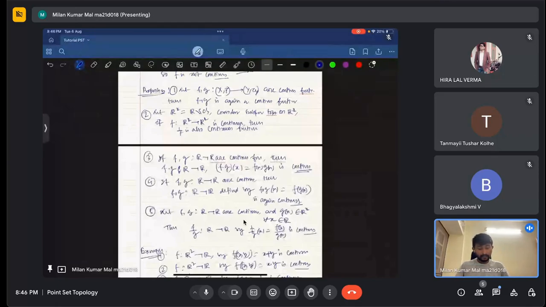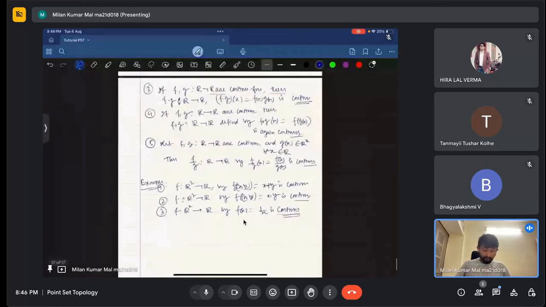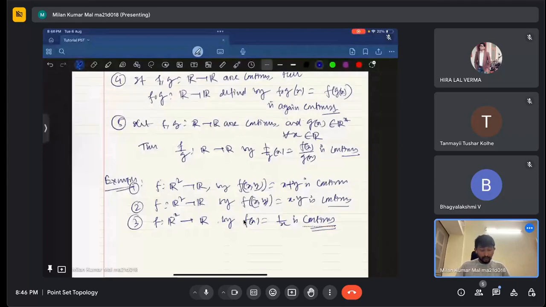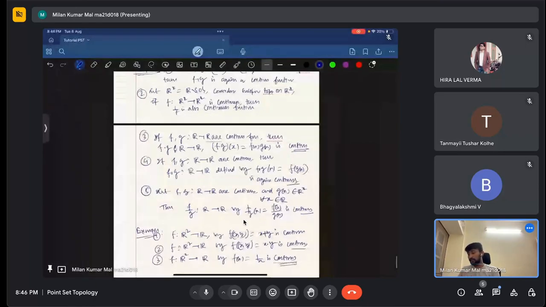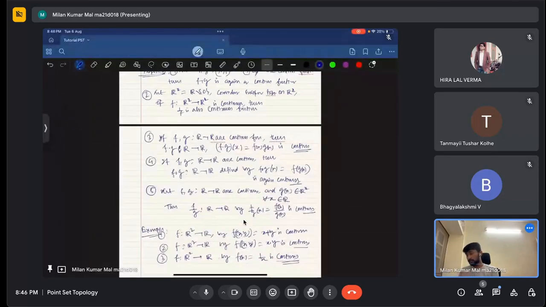And in the real line analysis case, the map (x, y) going to x plus y is a continuous function, (x, y) going to x dot y is a continuous function, and x going to 1 by x is again a continuous function. Okay, is there any problem with this? Should I prove or discuss any of these properties here? If it is needed, then I will discuss. Otherwise, I will try to do some other things.